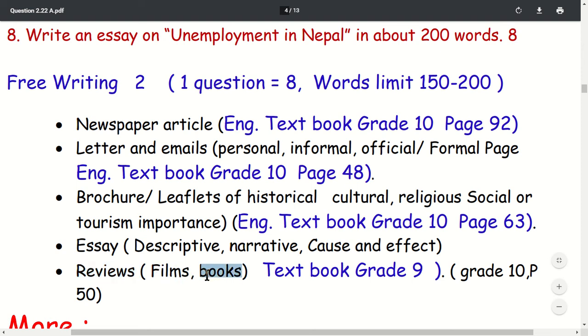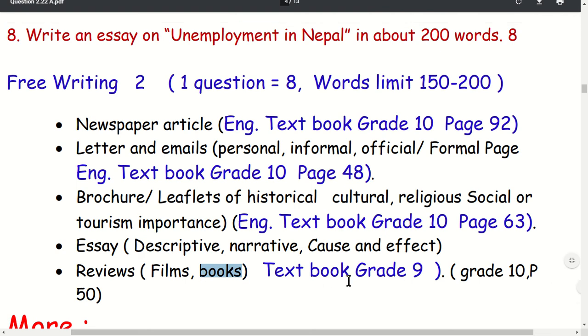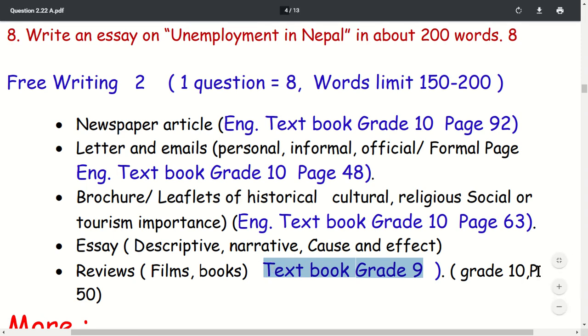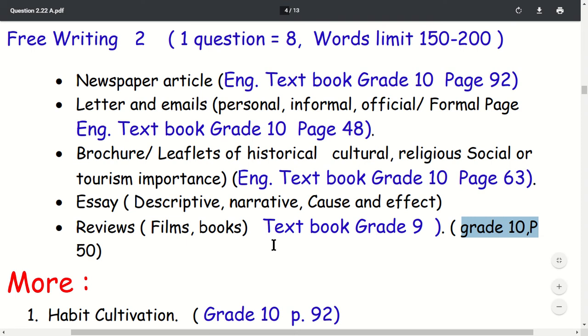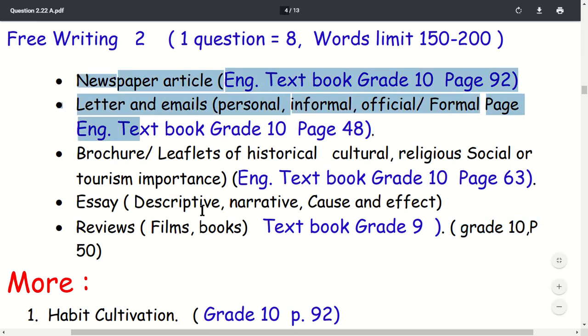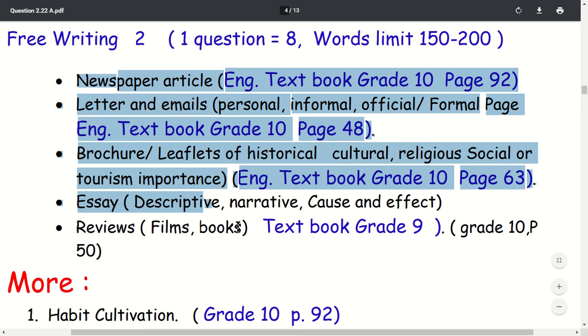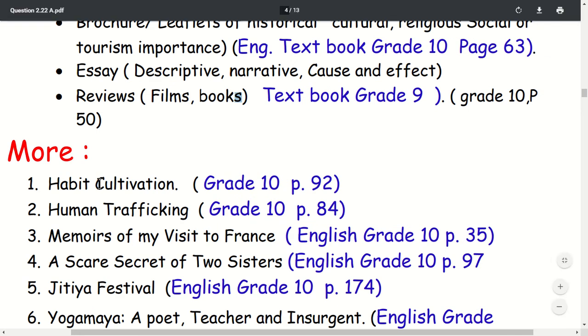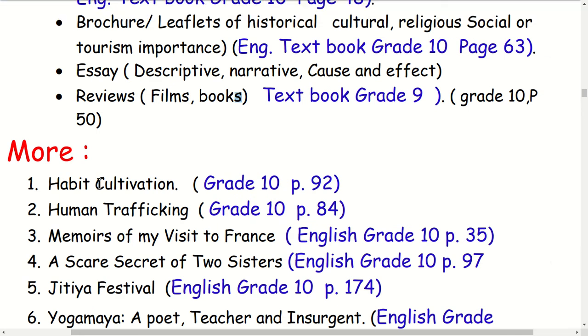Okay, textbooks grade 9 and grade 10, page number 20. I also advise you to read the grade 10 textbook, page number 50, for reviews, that is film reviews and book reviews. Any one question is asked from these different areas. I also advise you to read more different types of essays.